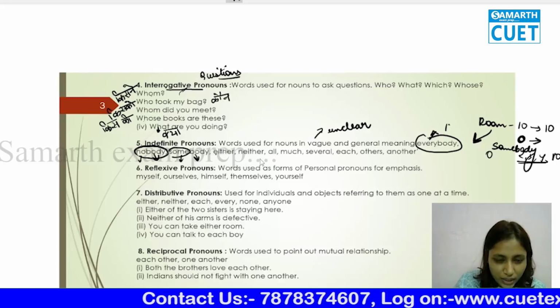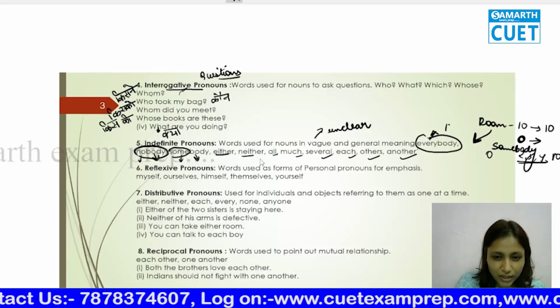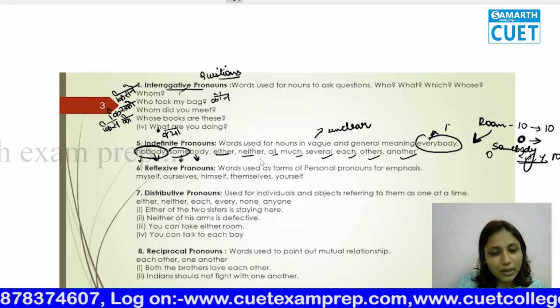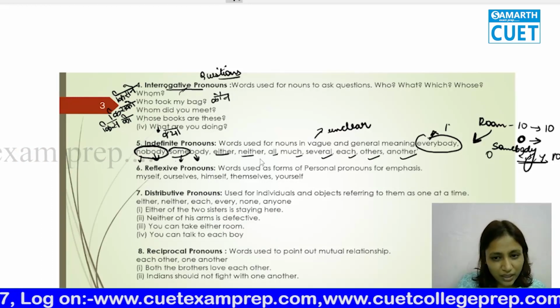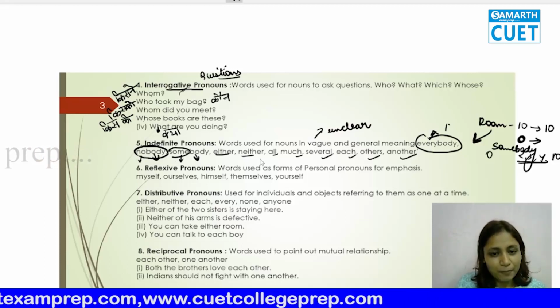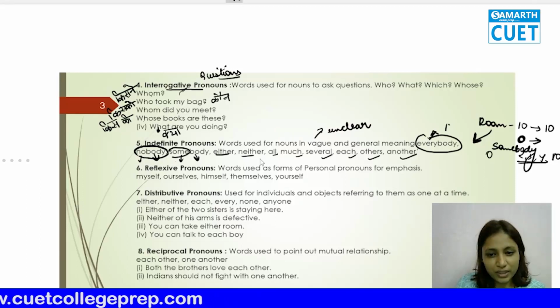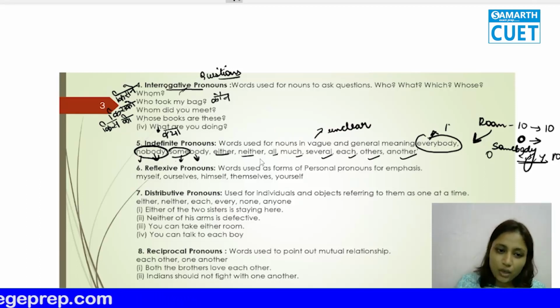Okay, so either, neither, all, much, several, each, others, another, we'll understand their meaning through examples, because they are going to come in the rules. Either, neither, all, much, several, each, others, another, they all talk about that. So in the rules we are going to study further.